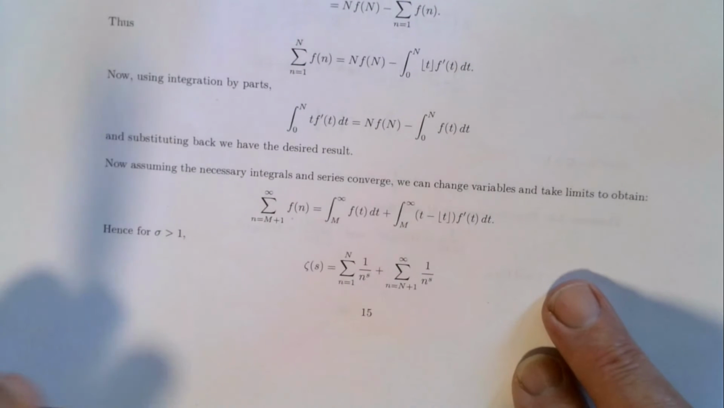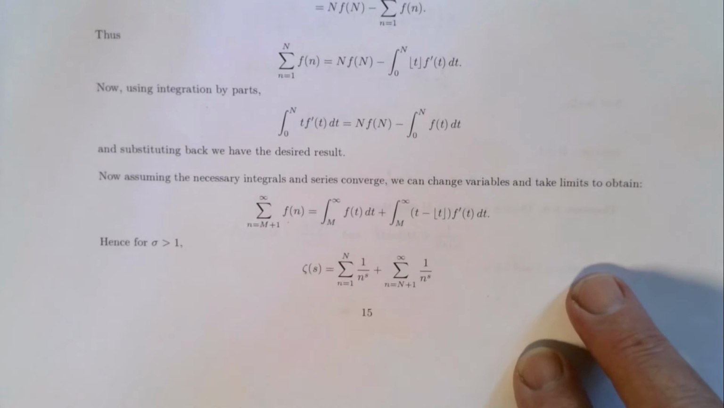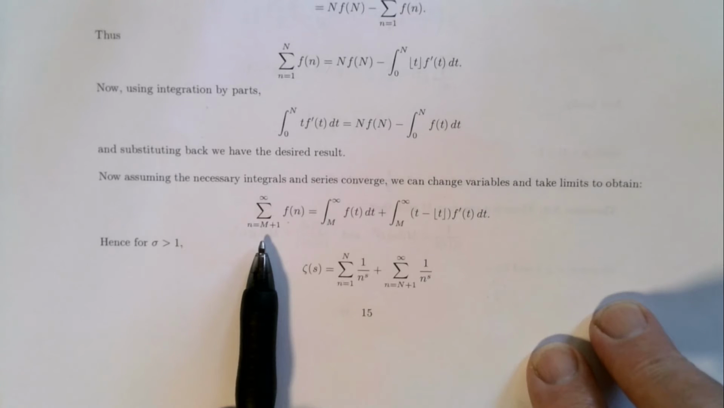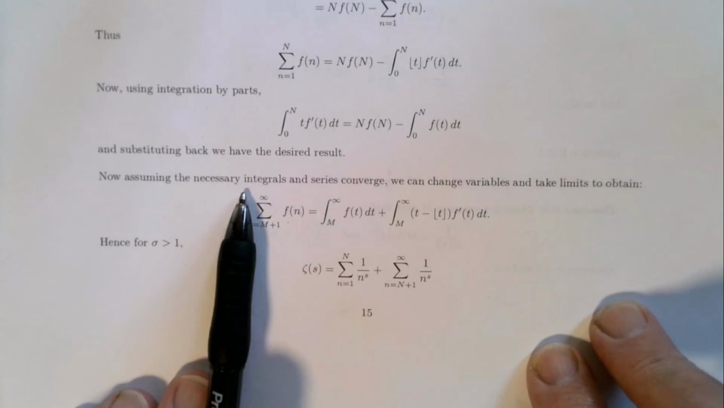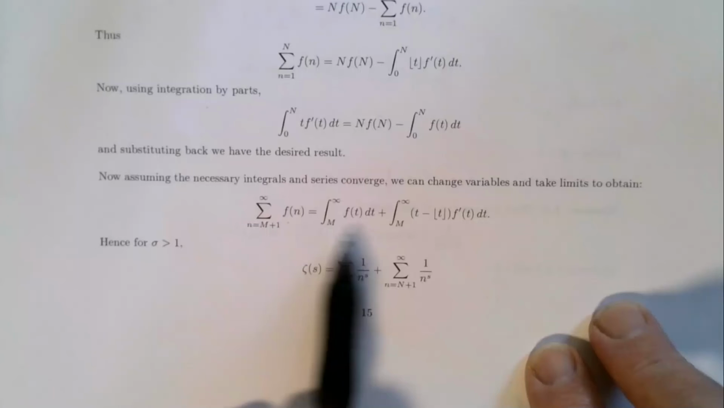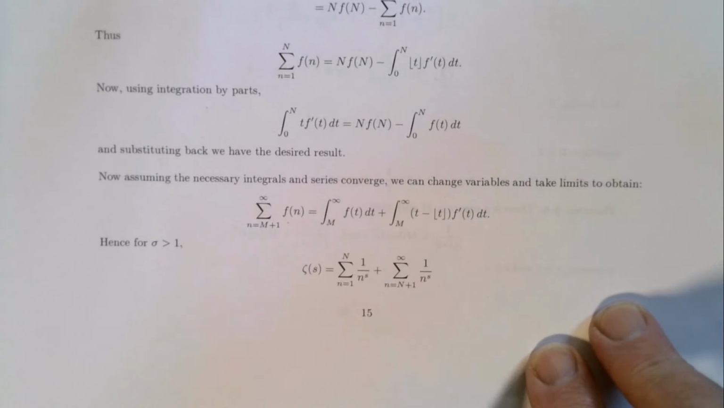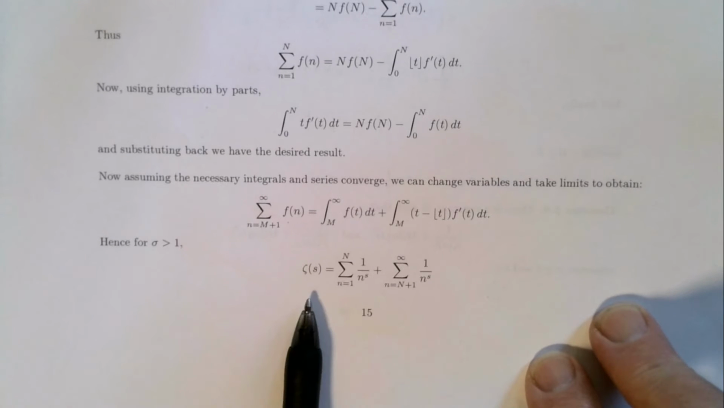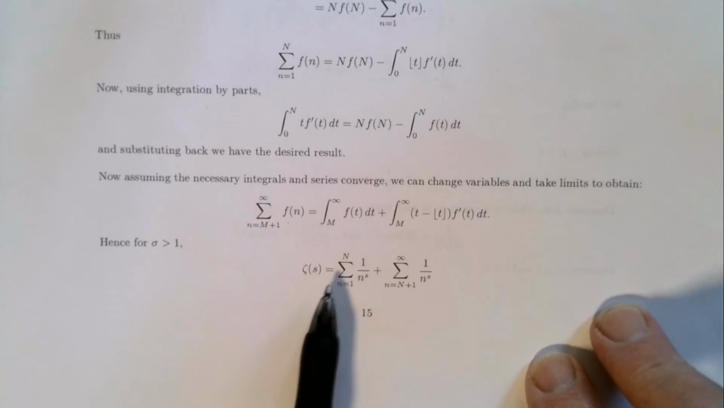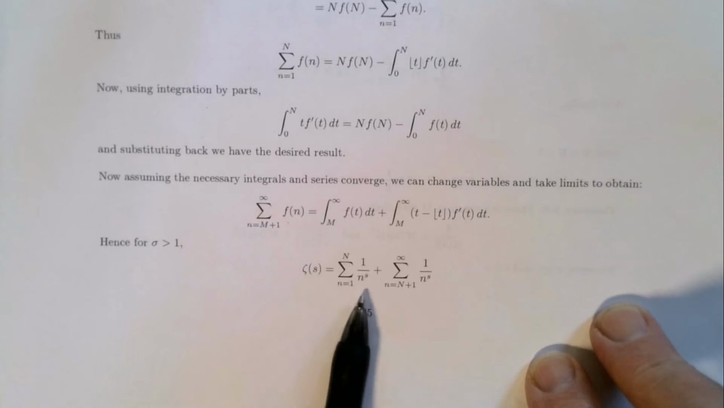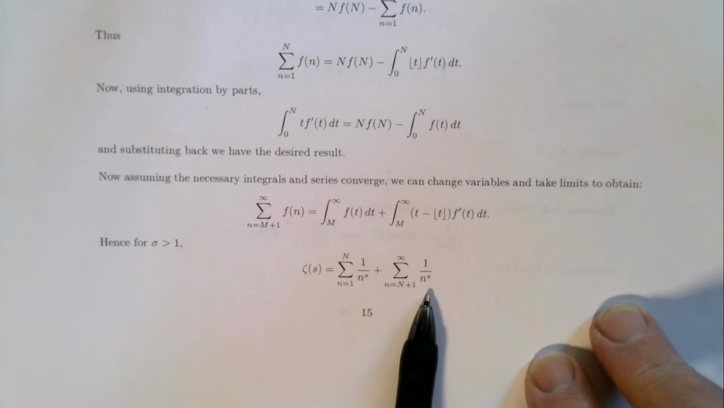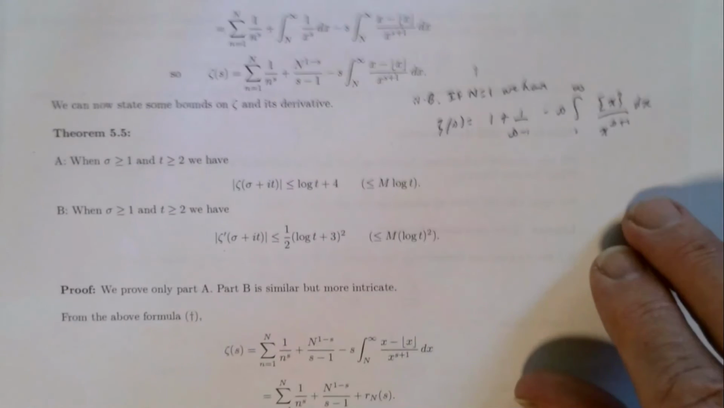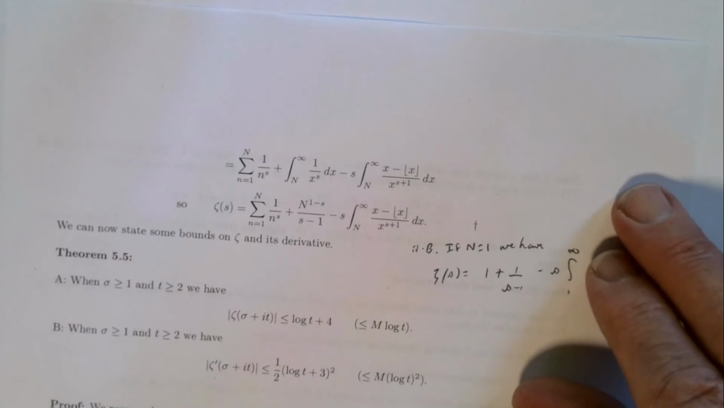Now, assuming the necessary integrals and series converge, we can change variables and limits to obtain this formula for the sum from capital M plus 1 to infinity. We just do what we had above there, and hence we can apply this now to the zeta function. And so I'm going to take the first capital N terms of the zeta function, plus there's the tail.